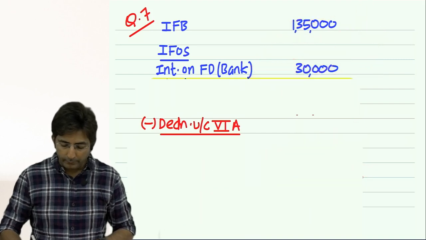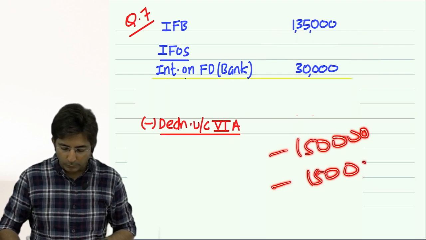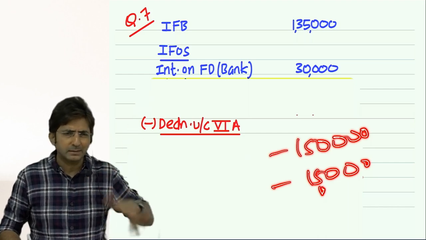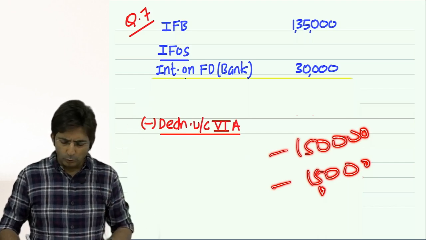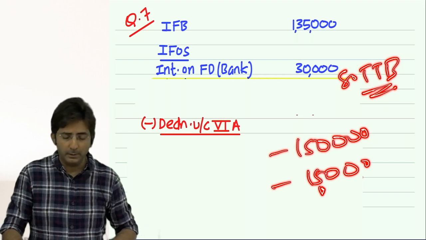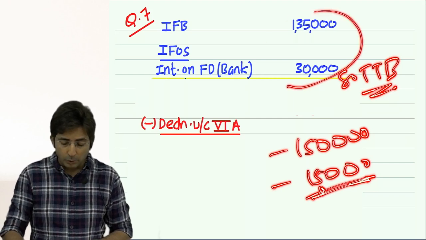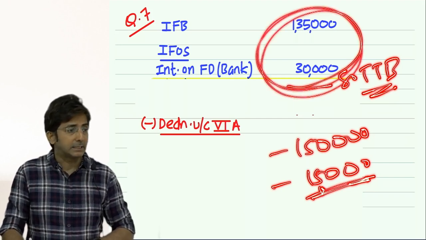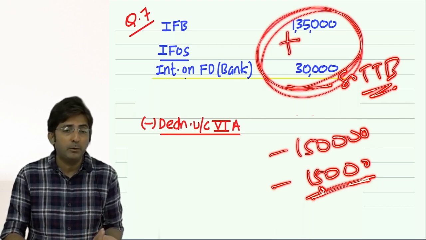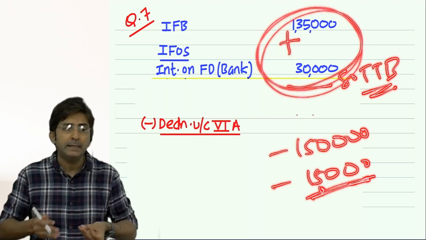So since already 1 lakh 50 I have deducted, at the most I can deduct only 15,000. See, mentally you should make the limit whichever is less. Although for 80TTB 30,000 was eligible, why did I restrict it to 15 only? Because at the most my deduction can be 1 lakh 65, and from 1 lakh 65 already 1 lakh 50 has been taken with the help of 80C. So 1 lakh 50 is gone, and I am left with only 15,000.